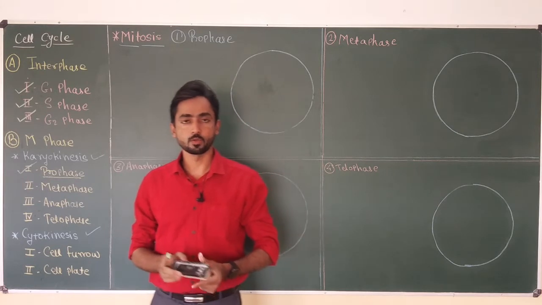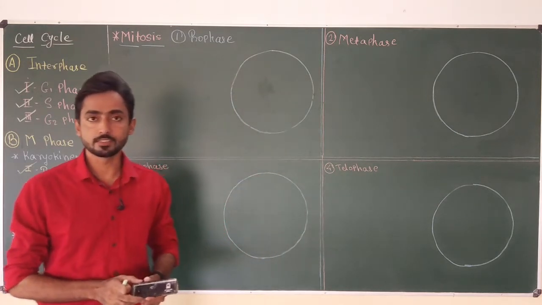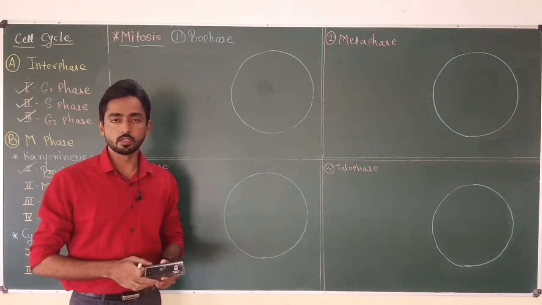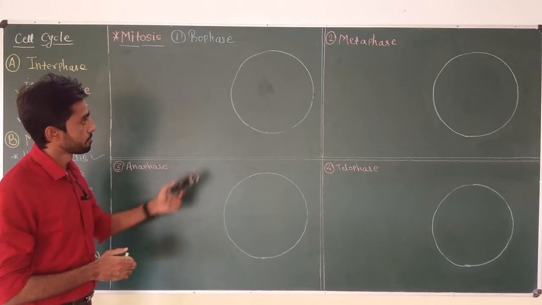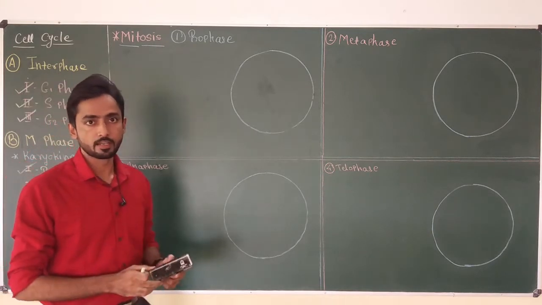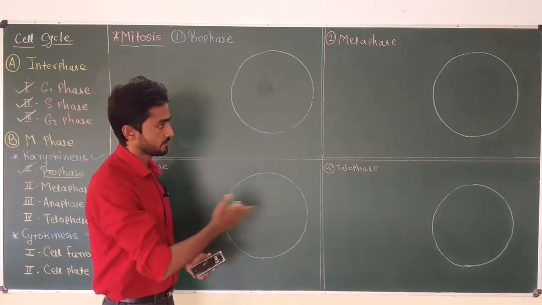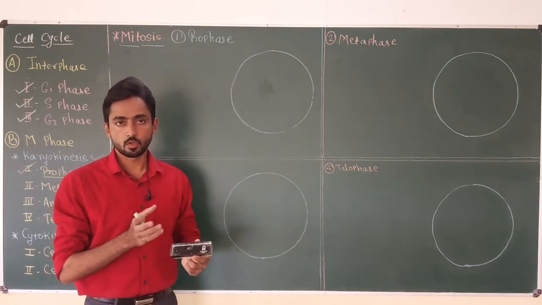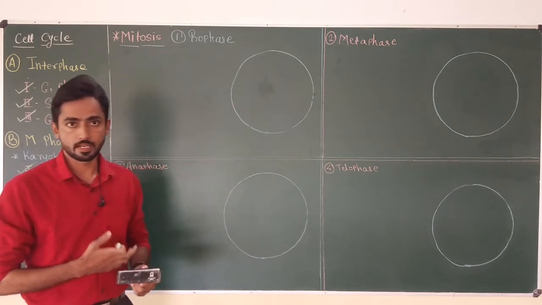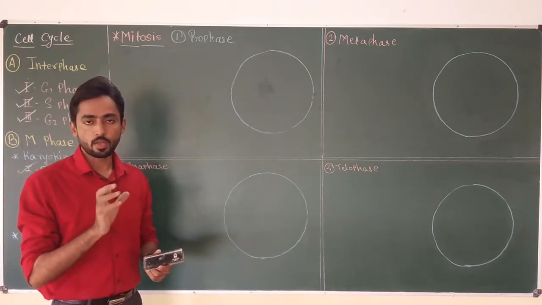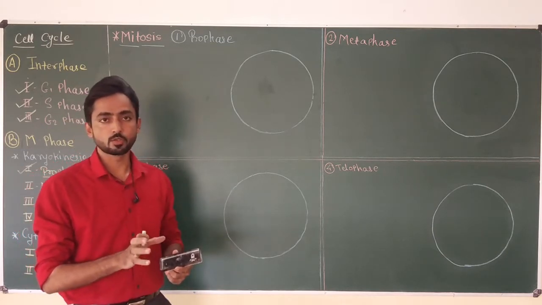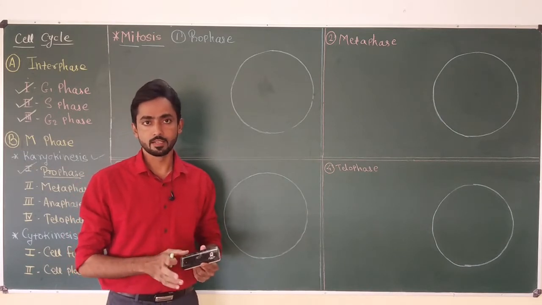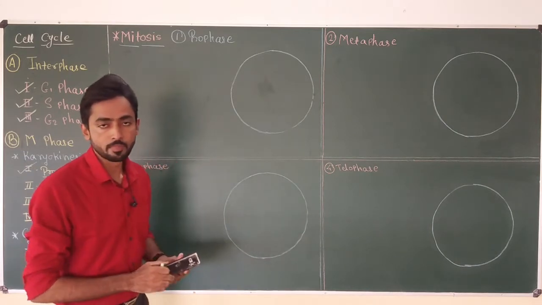So in this video we are going to talk in detail about the different types of changes that occur in the eukaryotic cell, like a plant cell or animal cell, during prophase. So first we have to draw the structure of the cell. Remember one thing, all these four phases are going to divide the nucleus into two daughter nuclei. So at the time of drawing prophase, metaphase, anaphase or telophase in a cell, we have to only focus on the nucleus structure. No need to draw the different cell organelles, cell wall, cell membrane in detail, or cytoplasm. Just focus on the nucleus structure.